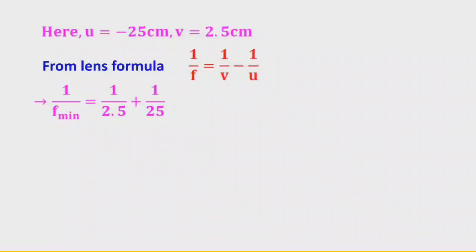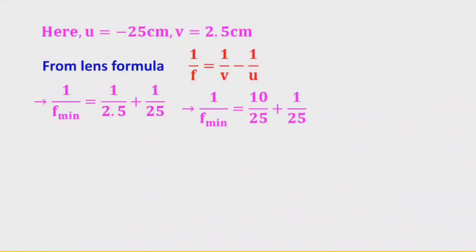So 1 by v is equal to 1 by 2.5 centimeters, and minus of 1 by u is minus of minus 25. Minus of minus will become plus. 1 by 2.5 can be written as 10 by 25. So 1 by f minimum is equal to 10 by 25 plus 1 by 25.